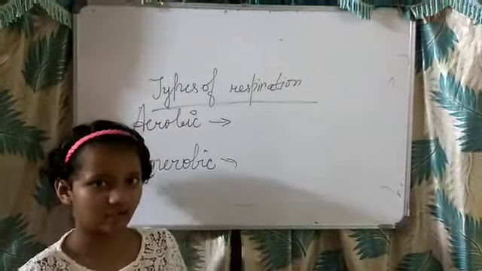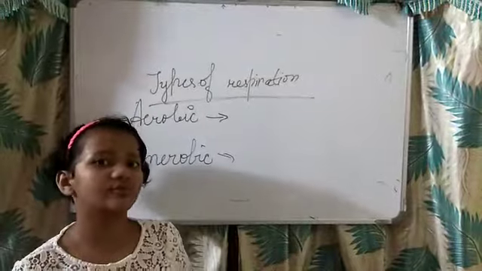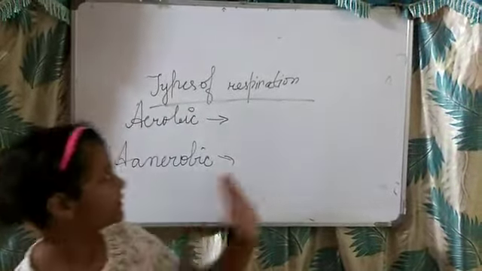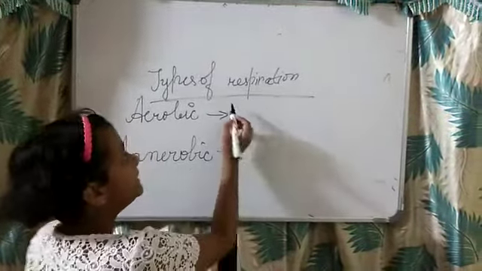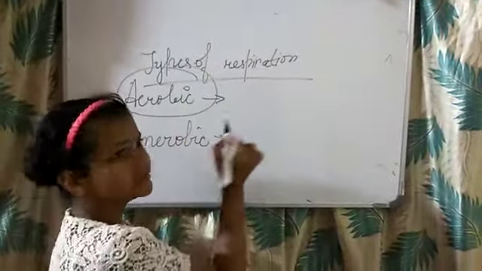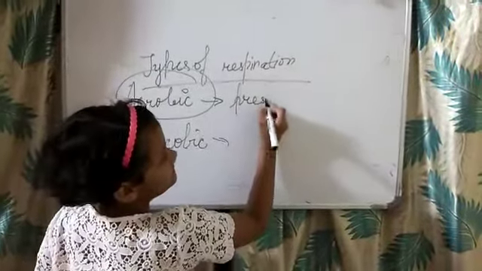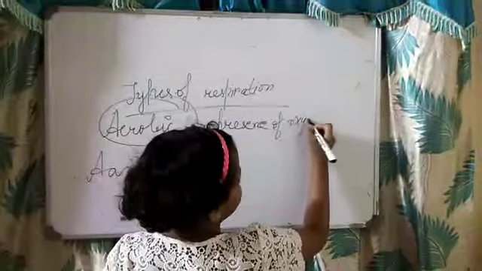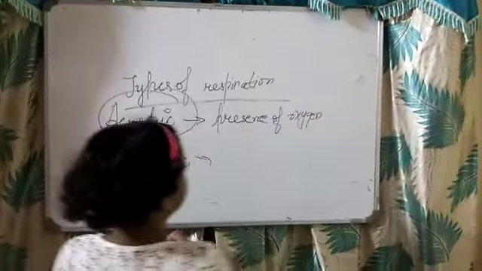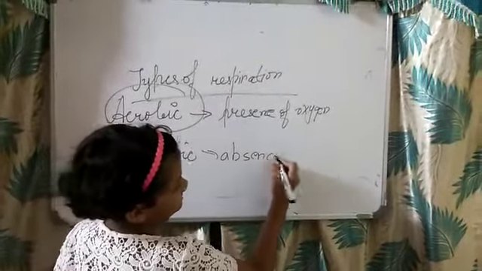What is oxidation of food? It means food is broken down into very small pieces. In aerobic respiration it occurs in the presence of oxygen, and in anaerobic it occurs in the absence of oxygen.